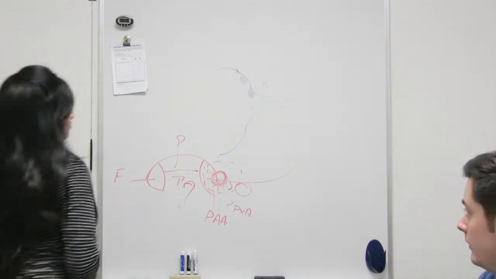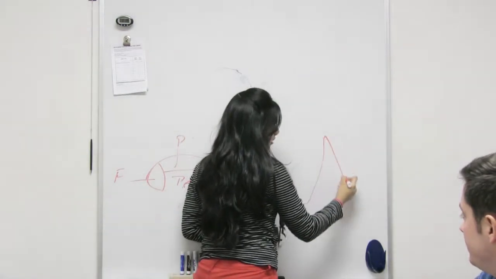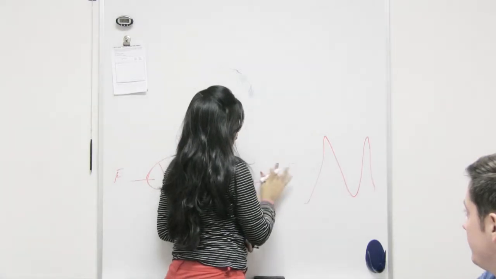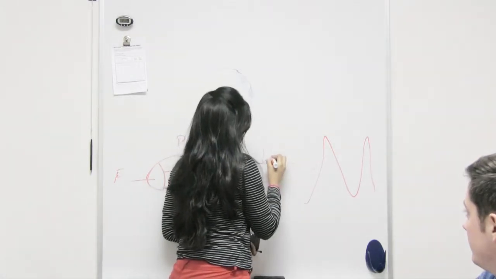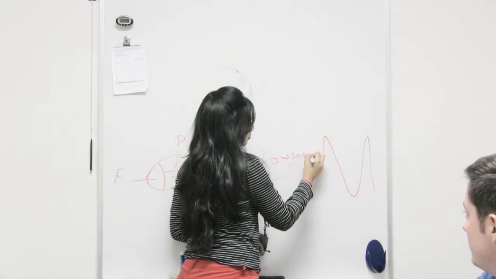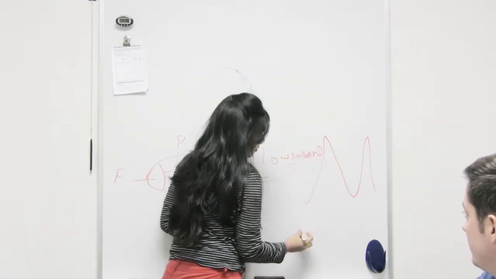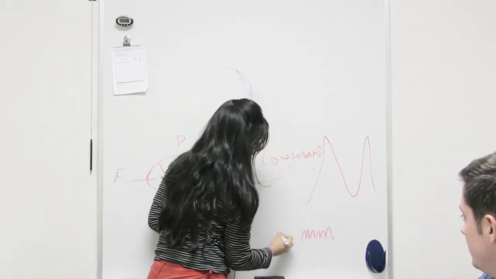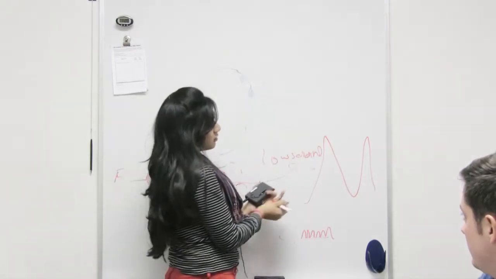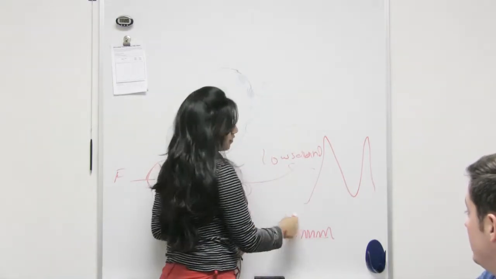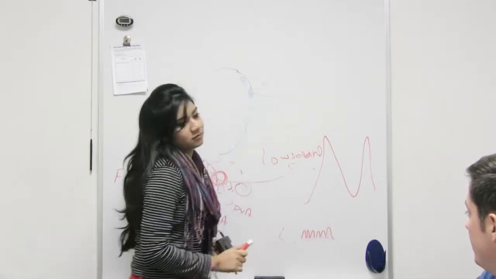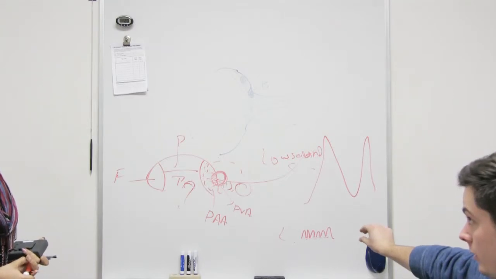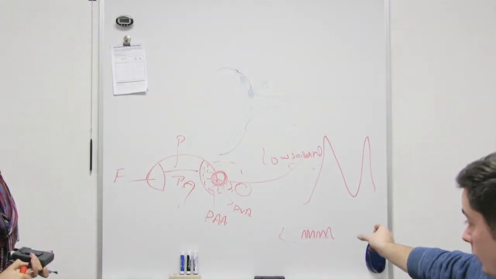So if it's long, then it will be far, and if it's far, then this is not loud. This is low sound. But if it's small and together, this is what loud is. So if we whisper, this is the whispering wave. If we are shouting, this is what shouting is. Does that make sense? So it's the shorter waves, and the closer, the shorter and closer, the louder it is.